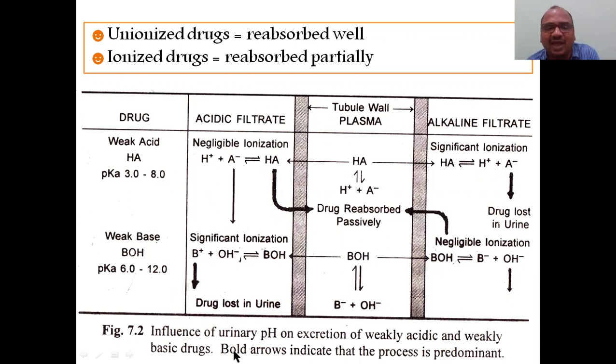They are ionized well. Since they are ionized well, the drug is lost in the urine and will not be reabsorbed. So what you can conclude: in acidic urine, weakly basic drugs will be excreted well. In alkaline urine, weakly acidic drugs will be lost in the urine. That point you have to keep in your mind very strongly.